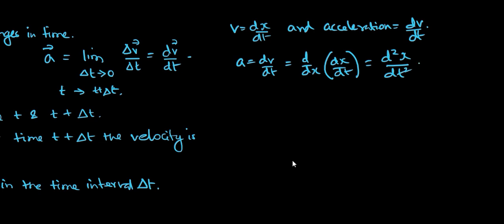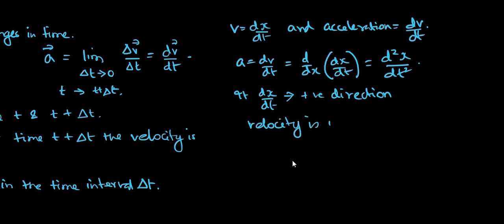If dx by dt, which is the rate of change of displacement, is in the positive x direction, then velocity is in the positive x direction.